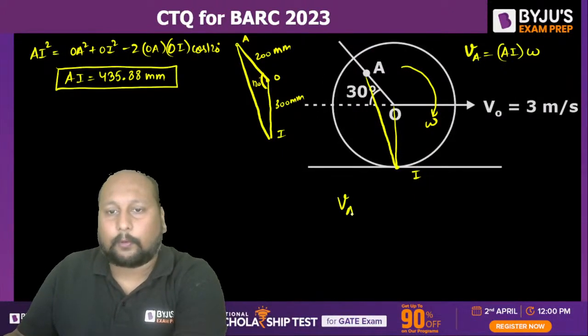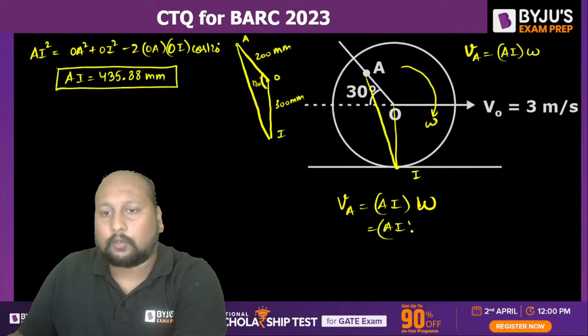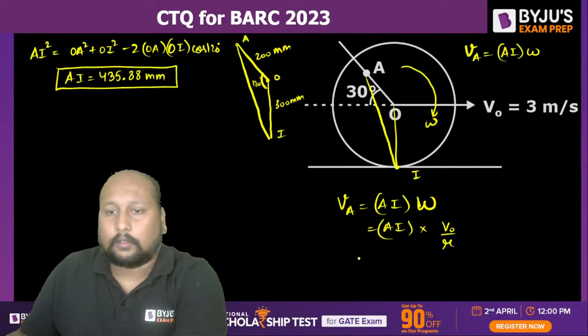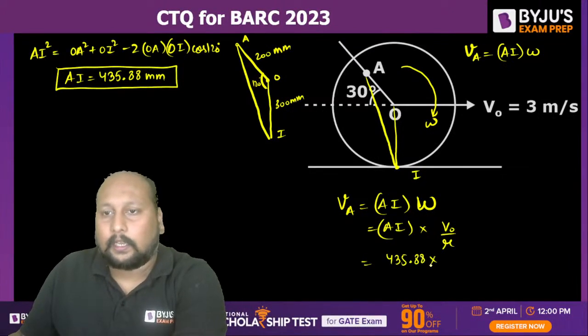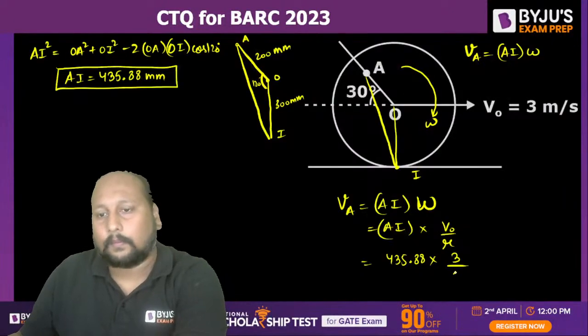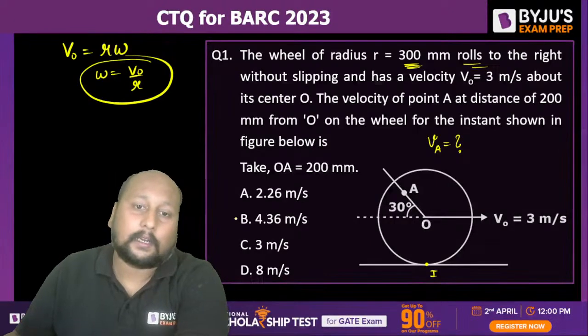Velocity at point A is equal to AI into omega, so AI into V0 by R. So this is 435.88 into V0, which is 3, radius is 300 mm. So you'll be getting approximately 4.35 meter per second. I think option B is the correct answer.